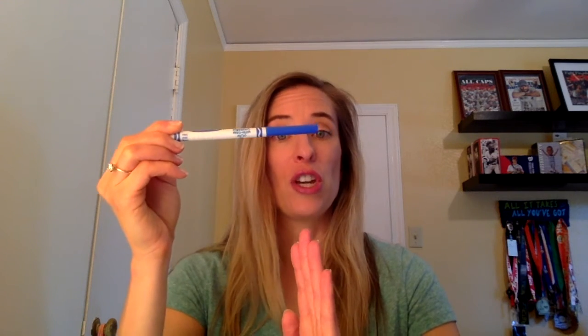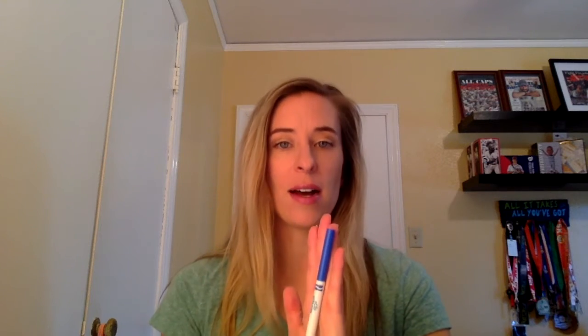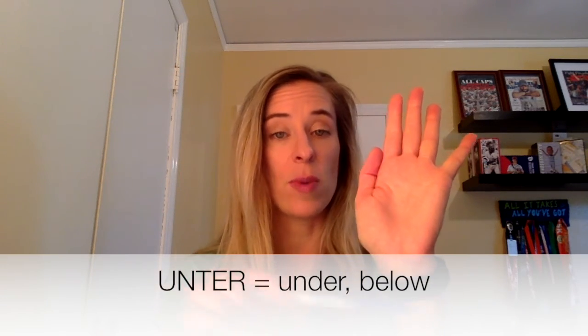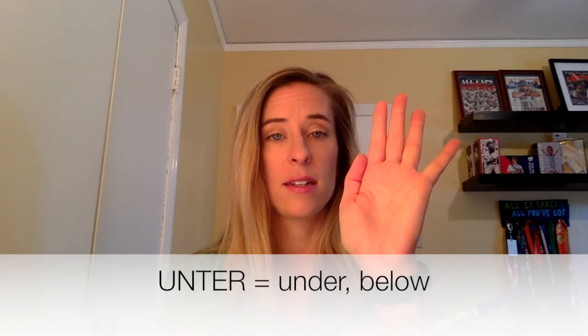That bridge is stationary. So die Brücke ist über dem Fluss. All right, so an, auf, hinter, in, neben, über, unter. So the same thing as über. Unter is under.